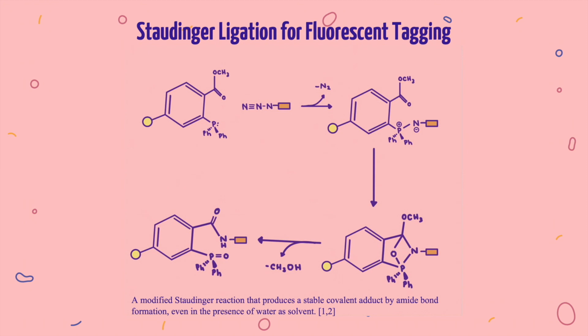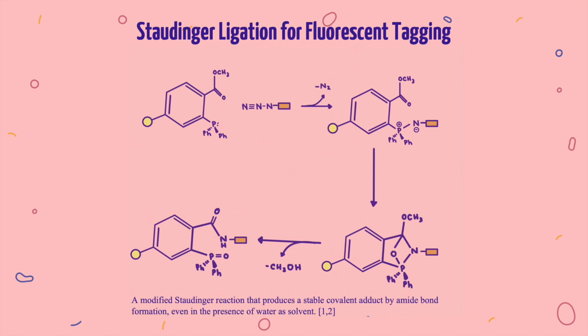By modifying the original triphenylphosphine with a methyl ester, researchers hypothesized that a stable amide bond could form instead of the azyl ylide when conjugated to a biomolecule with an azide attached. What they found is that the reaction yielded exclusively the amide product, which opens the door for the use of this reaction in bioconjugation and intracellular tagging.